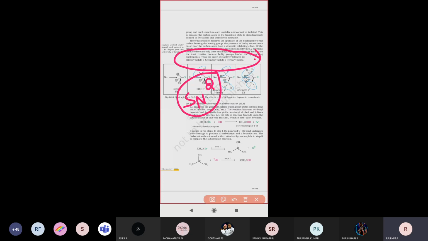So for the SN2 mechanism, what is the reactivity order of alkyl halides? Primary alkyl halides react very fast compared to secondary alkyl halides and tertiary alkyl halides. So this is the stability order of the reactivity nature in the SN2 mechanism. This is about the reactivity nature of alkyl halides.